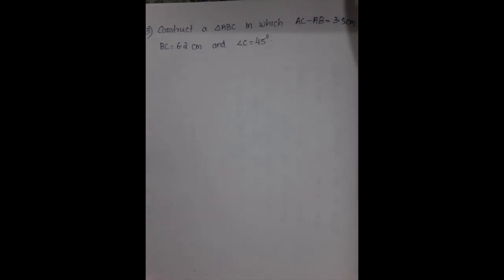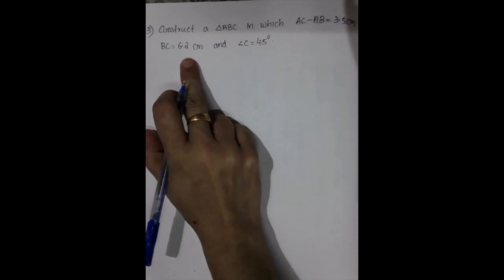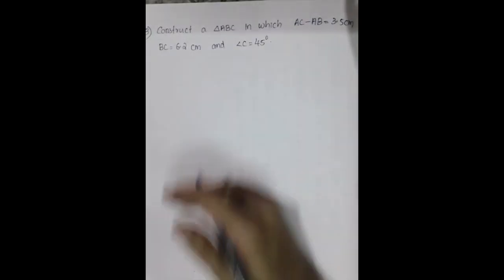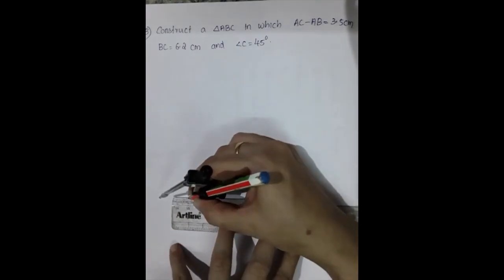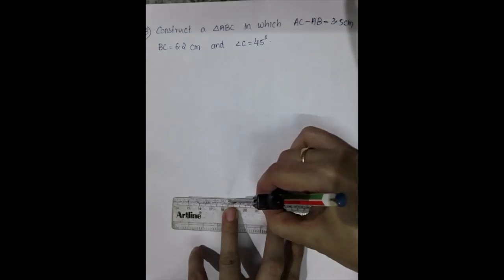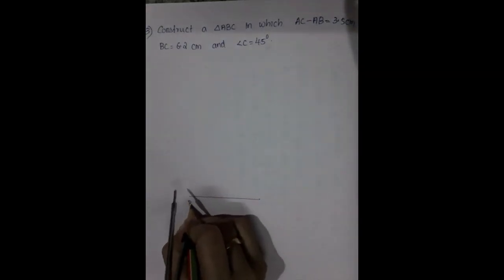For doing this, the first step is you have to take 6.2 centimeter. It's a big figure, so please draw BC at the bottom of the page. Please take your scale and pencil and draw. What is BC? BC is 6.2. So BC is 6.2 centimeter.